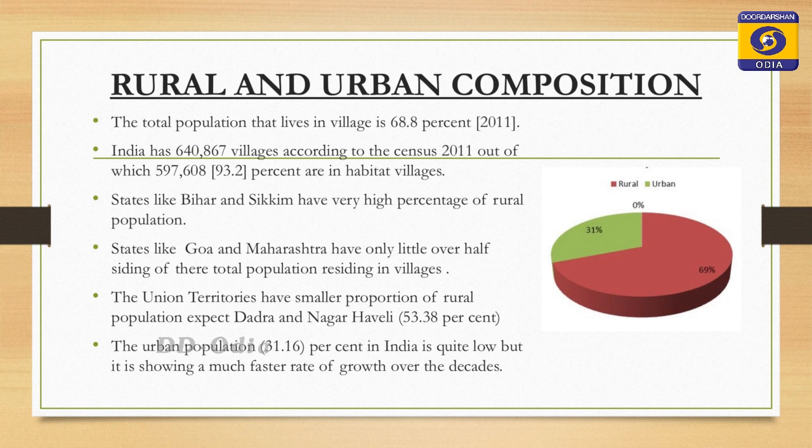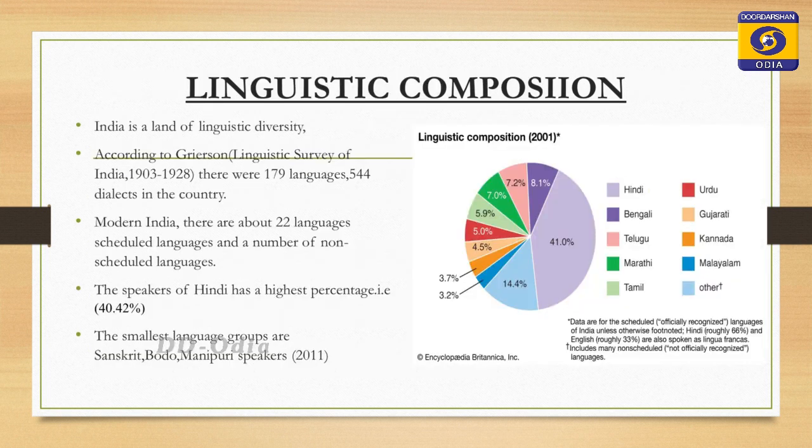It clearly indicates India lives in its villages, with a large number of people residing in the villages. Now, let us talk about the linguistic composition. India is a country where a large number of languages are found, and if we look at the linguistic composition of the country, it is highly diversified. India is a land of linguistic diversity.